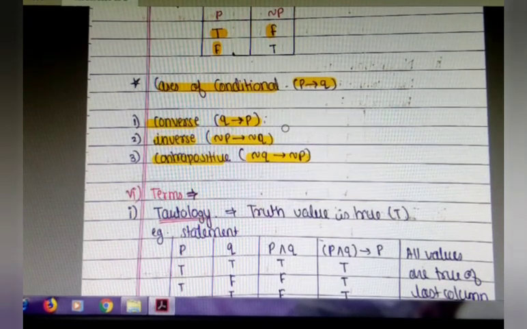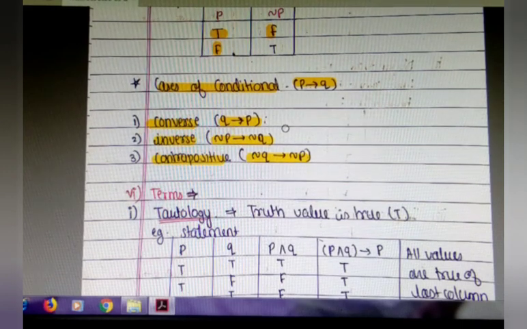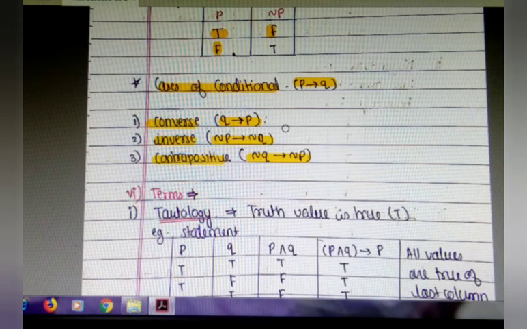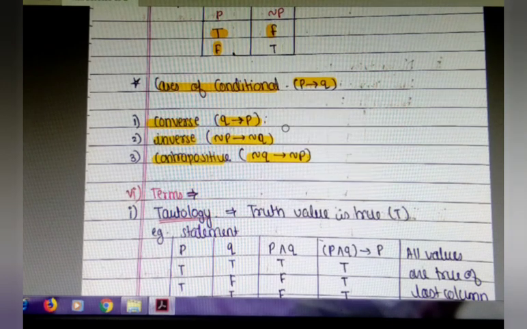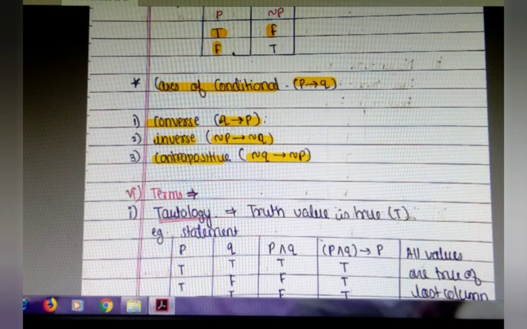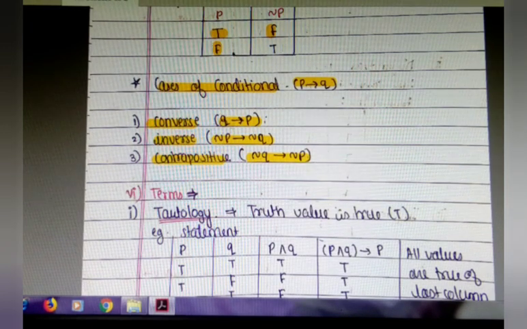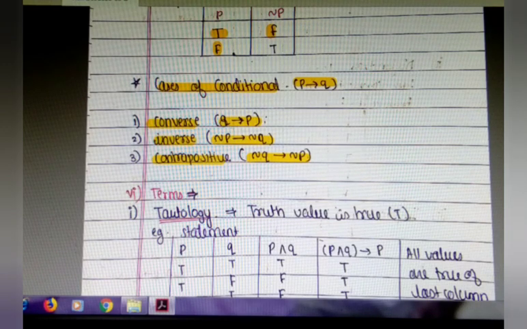For example, understand, I'm giving a question. If Amir is courageous, then he will join the Indian Army. Here the P statement is Amir is courageous and Q is Amir will join the Indian Army. If this statement is P implies Q, we make it in converse form, Q implies P. Listen, if Amir joins the Indian Army, then he is courageous. This is Q implies P.